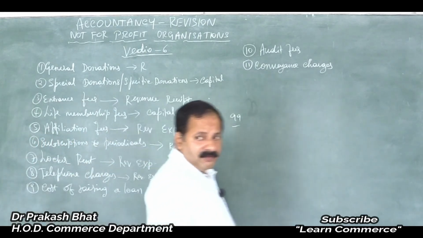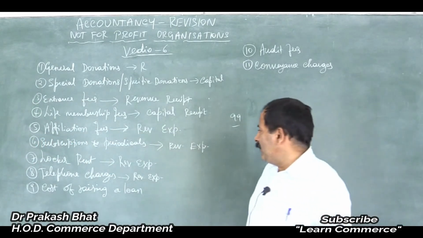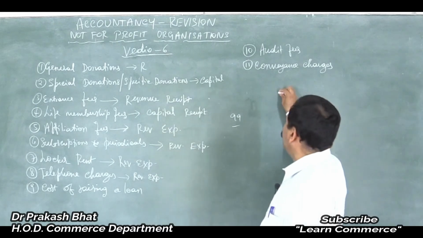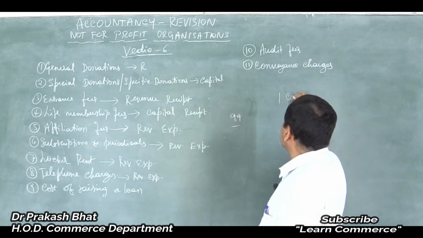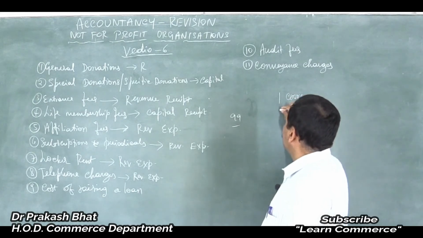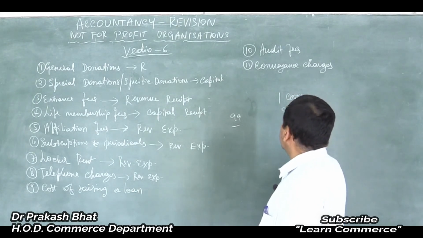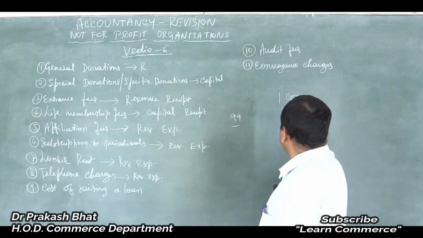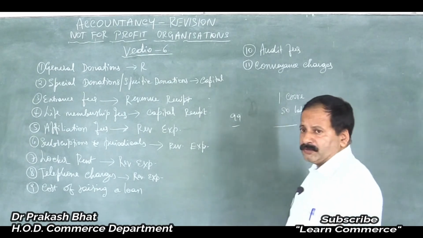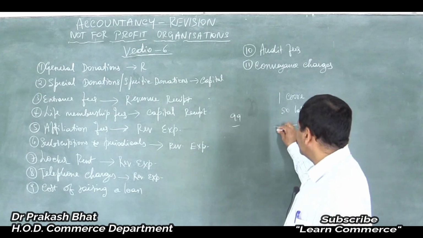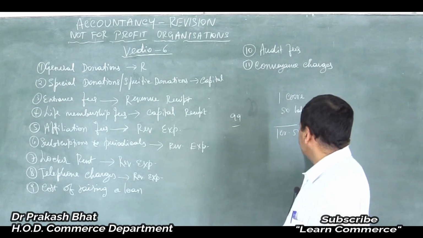Am I correct? In the same way, when you borrow a loan of maybe 1 crore rupees, and for raising that loan you have incurred maybe 50 lakh as the cost, isn't it? Then what is the total cost of the loan? It is 1 crore 50 lakhs. 1 crore 50 lakhs, right?